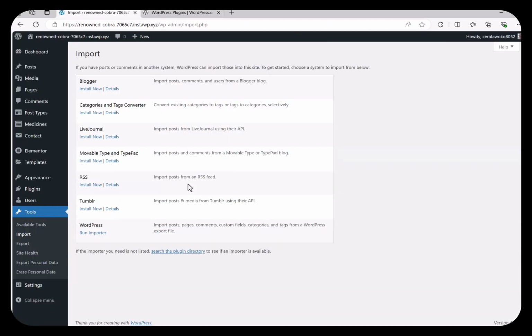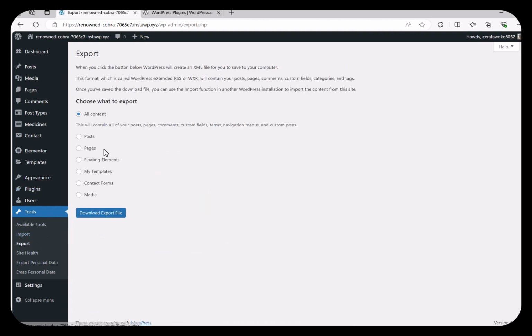You have a built-in import and export tool in WordPress, which allows you to export and import data at any time that you want without any limitations. So if you want to import the data, you can import it from Blogger, LiveJournal, RSS, Tumblr, or simply WordPress itself. Or if you want to export the data, you have the option to select what data you want to export. For example, posts, pages, or any other custom post type.